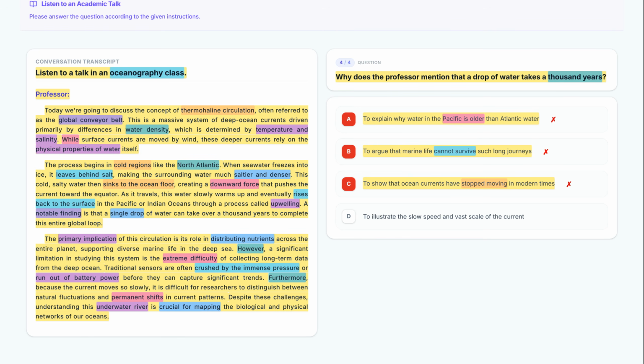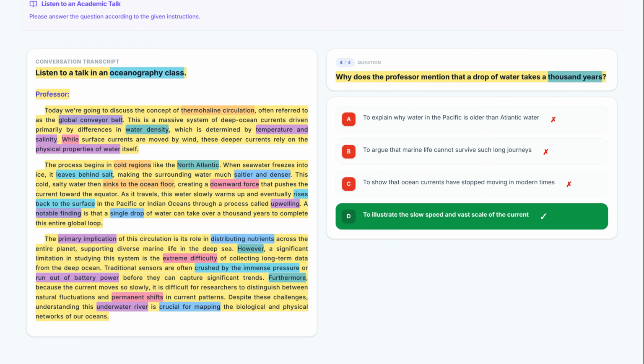Finally, let's evaluate option D. To illustrate the slow speed and vast scale of the current. This is the correct interpretation. The 1,000 years figure serves to illustrate the slow speed and the massive scale of the ocean circulation system. Therefore, the correct choice is option D, because the 1,000-year time frame emphasizes how slowly the current moves across the entire planet.